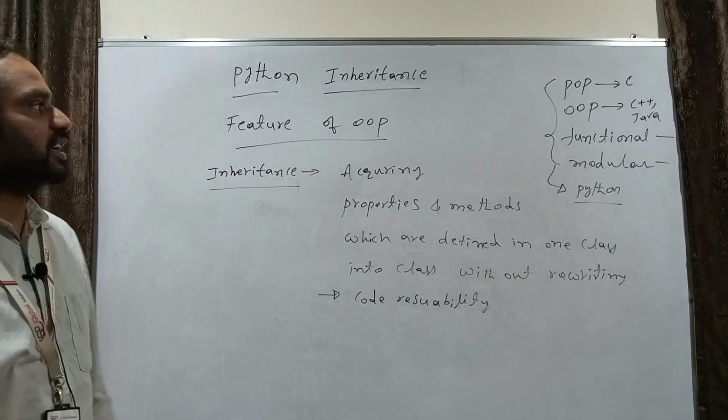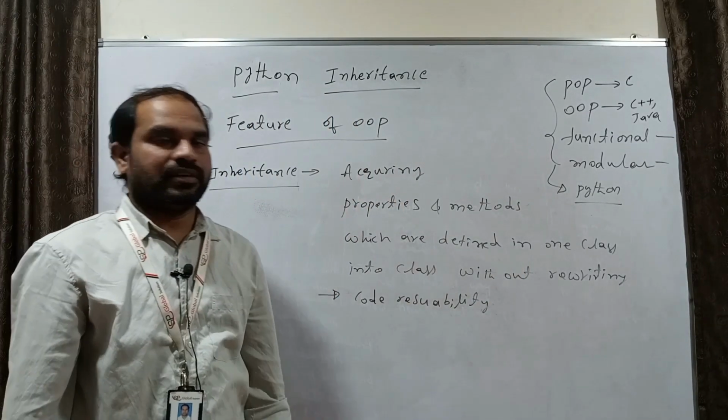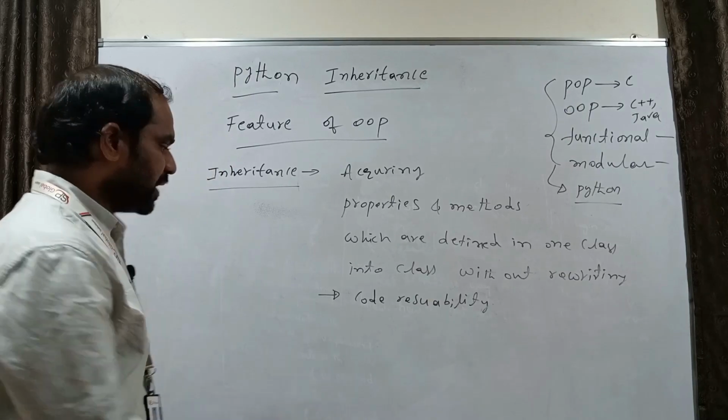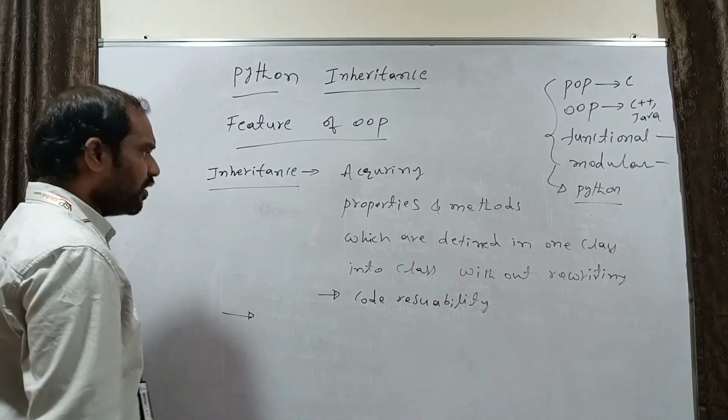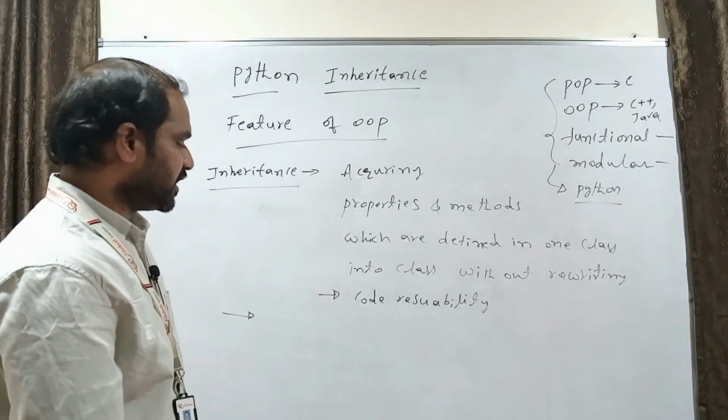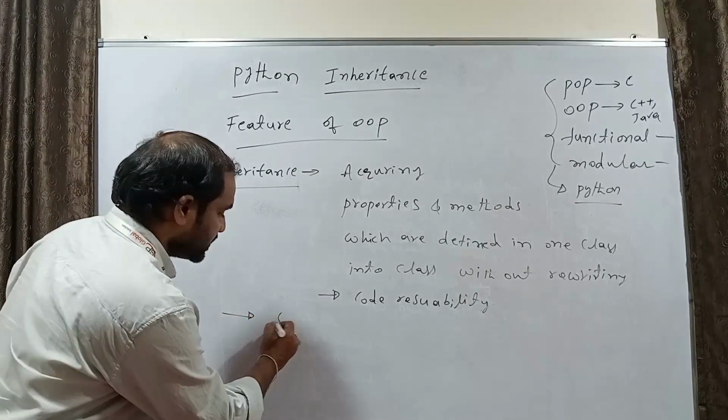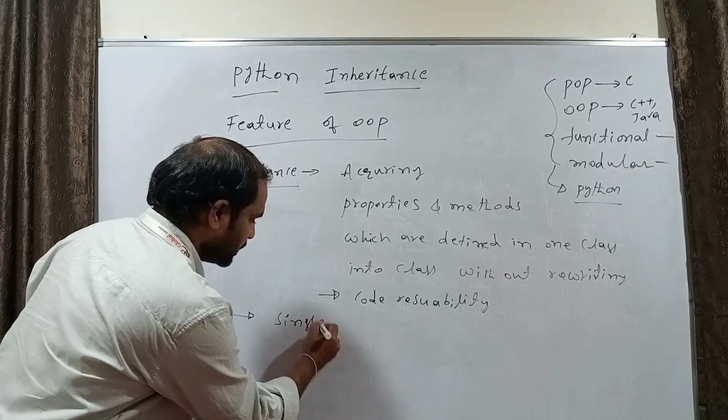What are the types of inheritance? Python supports inheritance, right? So what are the different types? The first is single inheritance.